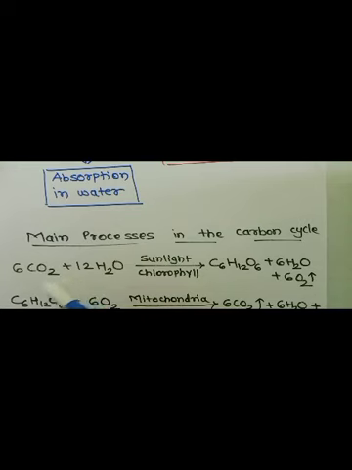The first one, that is 6CO2 plus 12H2O in the presence of sunlight in the chlorophyll pigment gives C6H12O6 plus 6H2O plus 6O2. So you can see that by absorbing carbon dioxide, the plants utilize it and it gets converted into carbohydrate and oxygen gas is released. So this is nothing but the most important photosynthesis reaction.